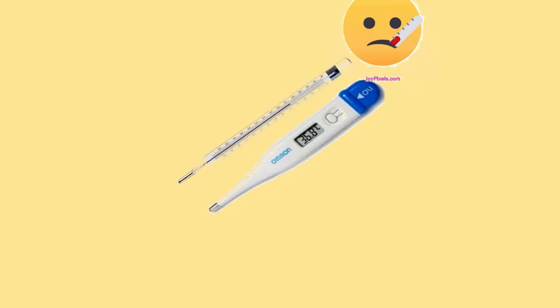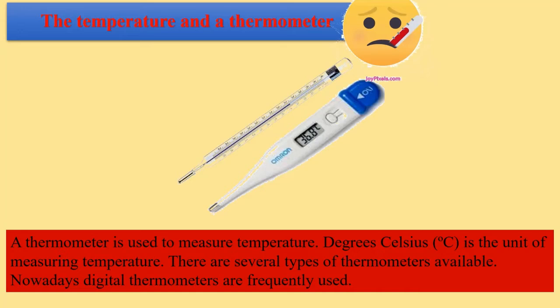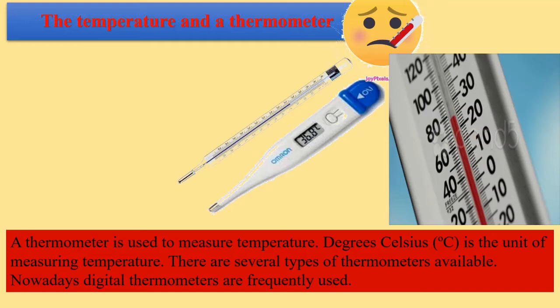Now the thermometer and temperature are two different concepts. Okay, temperature means how hot the body is or how cold that object is, and a thermometer is an instrument which is used to measure the temperature. So degree Celsius is the unit of measuring temperature. There are several types of thermometers available. Nowadays, digital thermometers are frequently used.